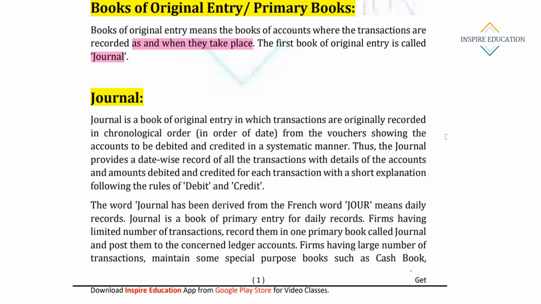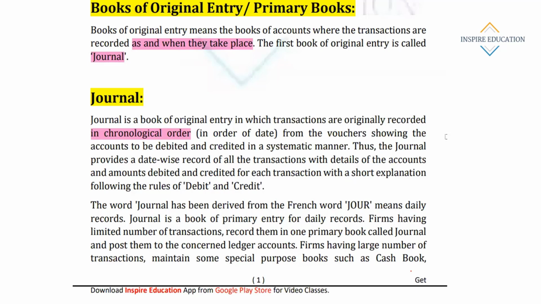Journal is a book of original entry in which transactions are originally recorded in chronological order. Chronology, you understand, right? This is the chronology, means one after another, in order of date. Means if I am recording a transaction on 1st of April, then I will record the 2nd of April, then 3rd, not like that 7th April, then 1st April, then 2nd April. Okay. The chronology means the sequence. Sequence should be in ascending order of date. This is called, in journal, transactions recorded in chronological order.